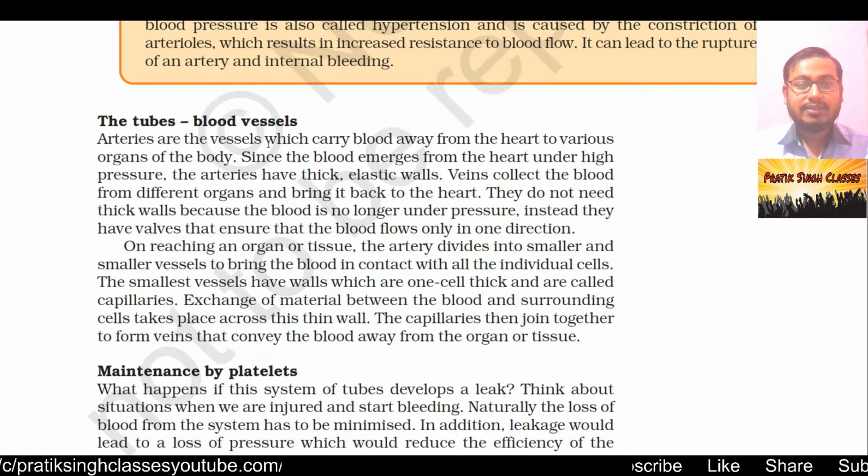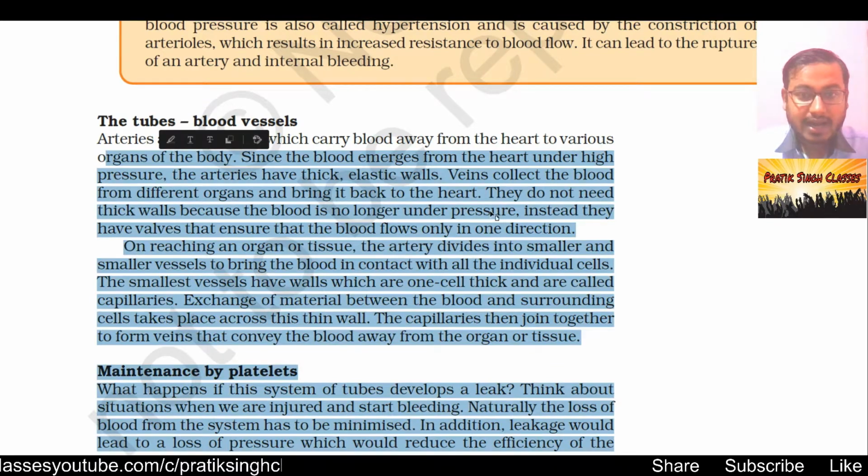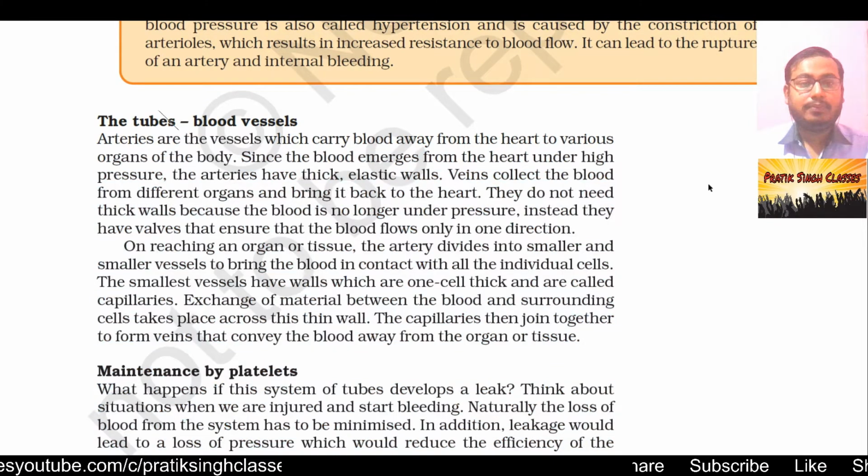Arteries are the vessels which carry blood away from the heart to various organs of the body. Also, arteries are the part where the blood contains the highest amount of oxygen. So that means in the arteries the oxygen content is very high, and it goes to each and every part of the body, each and every cell of the body.